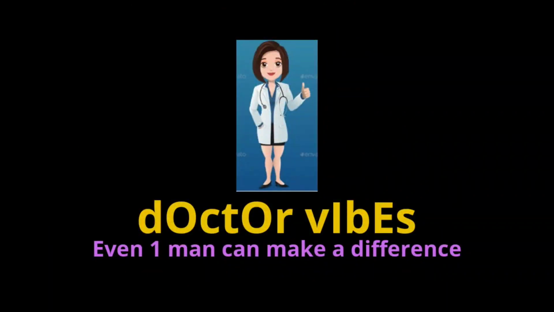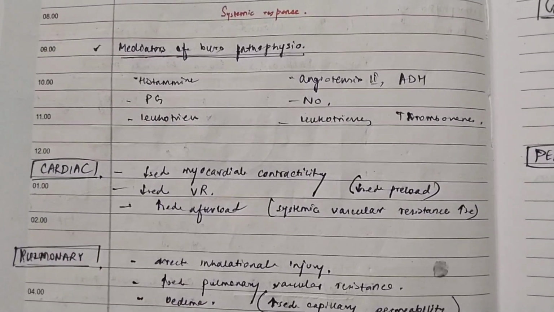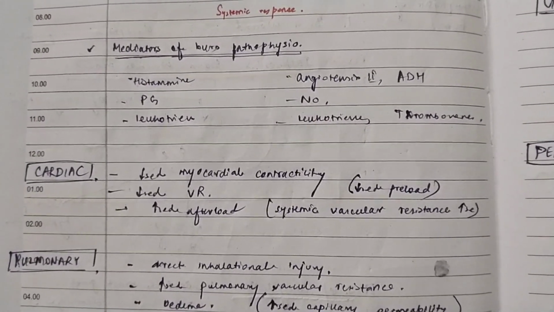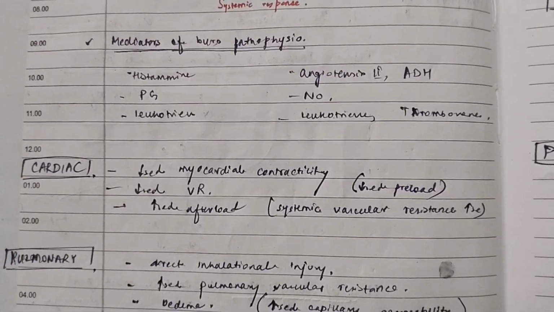This is part 2 of the pathophysiology of a burn wound. In the first part, we have studied the burn wound model given by Jackson. And here we will study what are the systemic responses that occur after a burn.